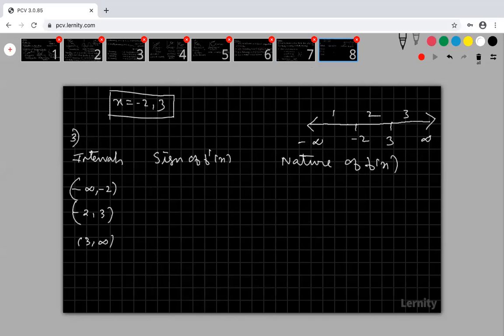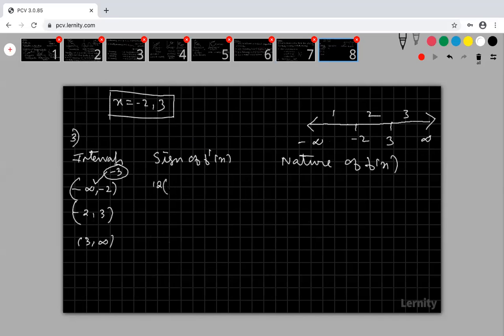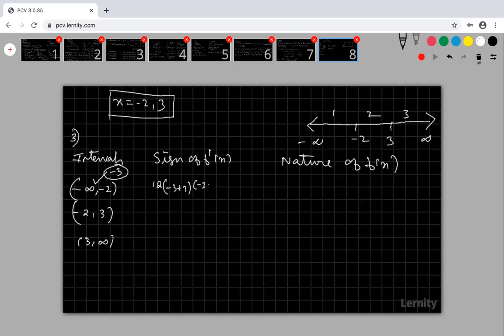Okay. So now come to that. I'm going to apply one value. Take any one value in this interval. I am going to take -3. Don't take -2, -2 is not included in this interval. Take -3 and apply it in your f dash of x here: 12 into, okay, -3 plus 2. I am applying it in f dash of x. -3 plus 2, and -3 into -3. Is this positive or negative?